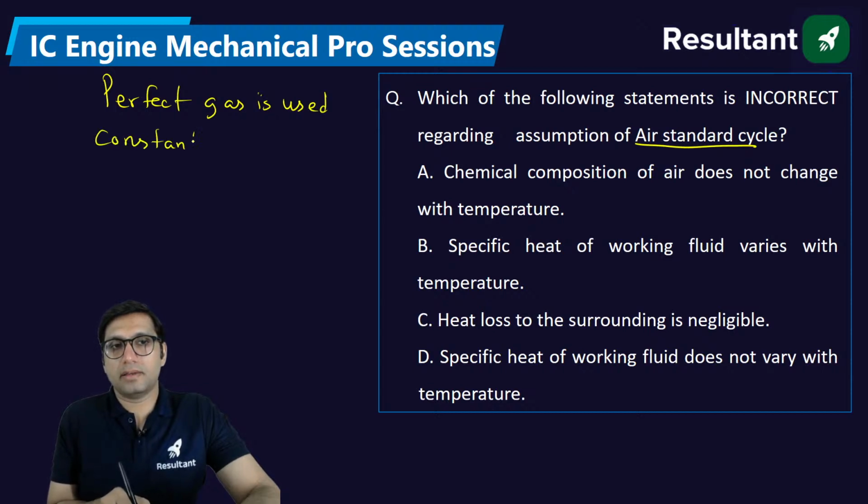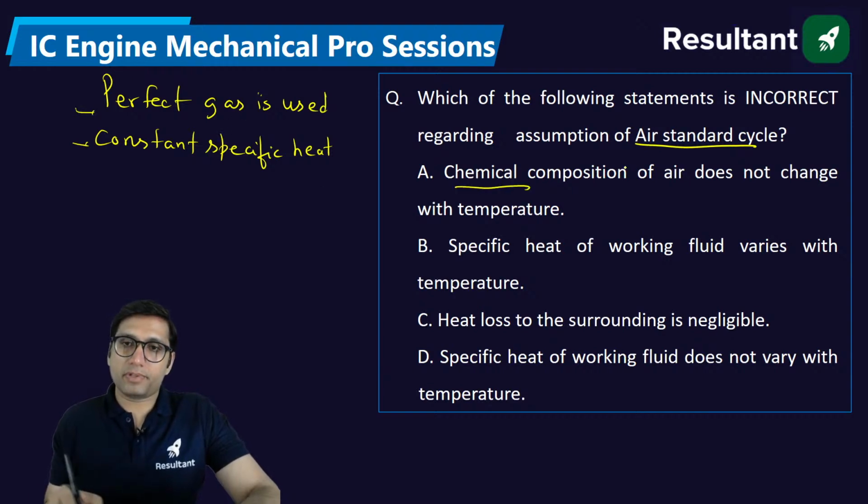Perfect gas has constant specific heat. That is also an important assumption, right? Constant specific heat of perfect gas. And chemical composition will be constant. Chemical composition will not vary, correct?